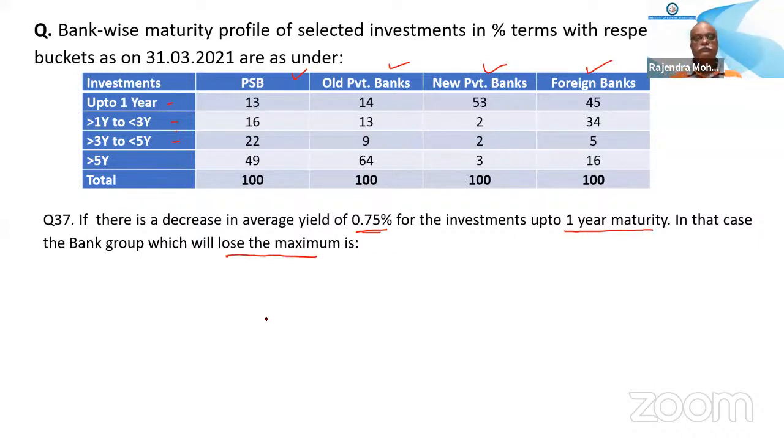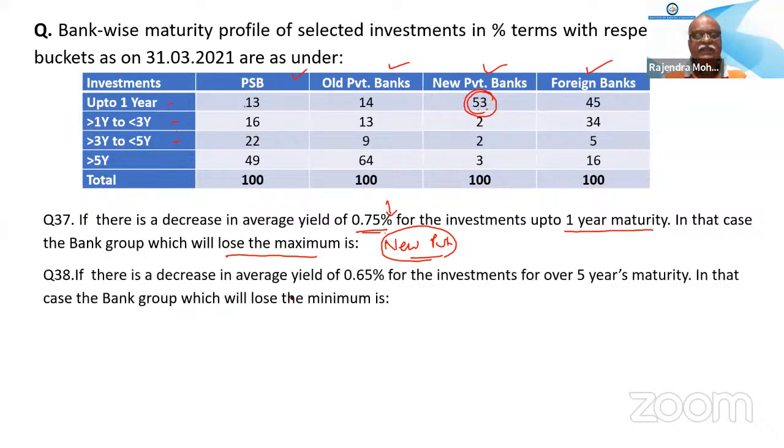New private bank will lose more, because the bank which has more volume of investment in that up to 1 year maturity category will be affected. Up to 1 year, the figures are 13, 14, 53, 45. So the new private bank has the maximum exposure. If the interest yield comes down, this bank's loss will be more.